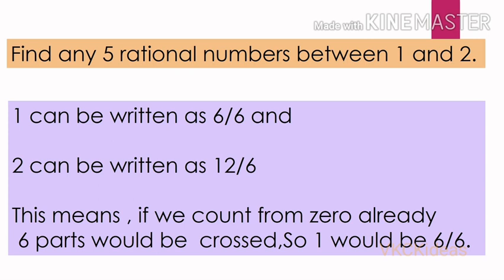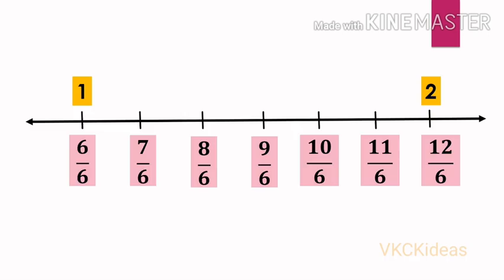If you don't understand, look at the number line. It is like this. The length between 1 and 2 is equally divided into 6 parts. From 0 to 1, there are already 6 parts.